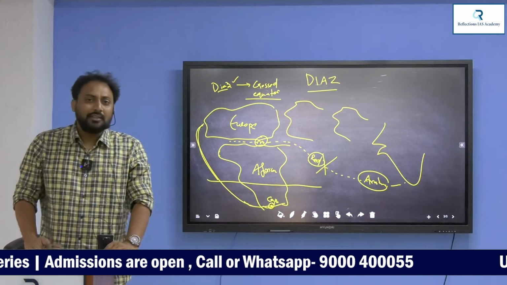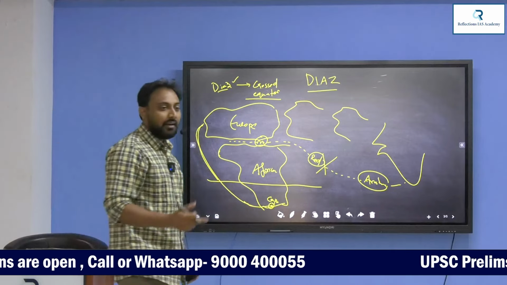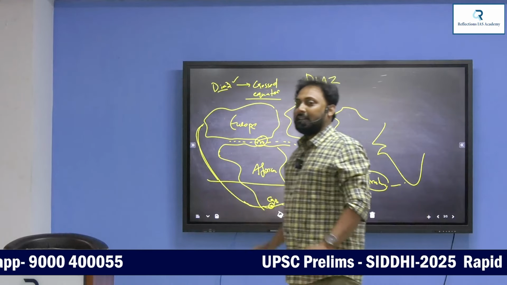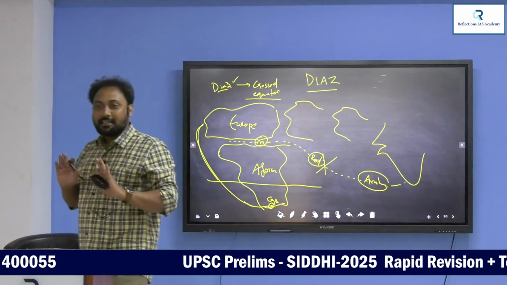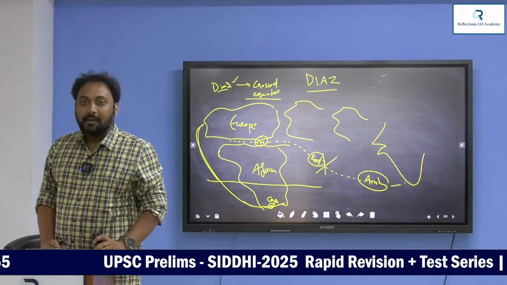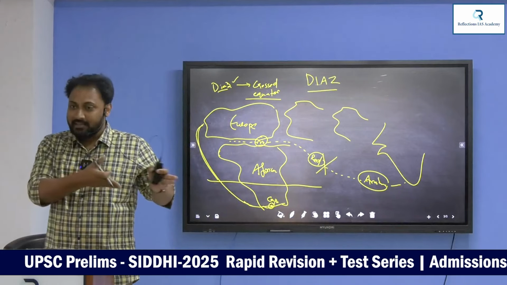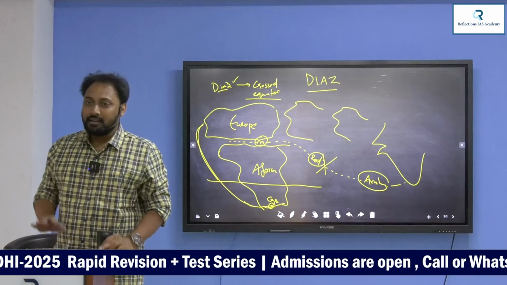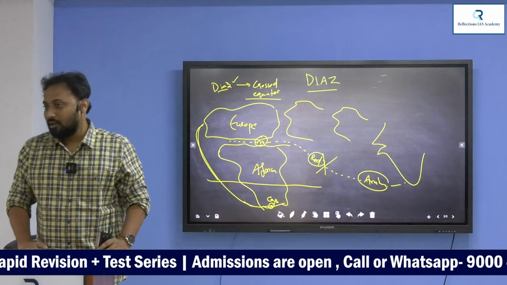Now, after Bartholomew Diaz, the second adventurer, the second explorer, is Christopher Columbus. I think everybody knows this person. What is the significance? Instead of discovering the sea route to India, he discovered America. He discovered the sea route to America. That is of no use to India. But still he is a failed person, Columbus.